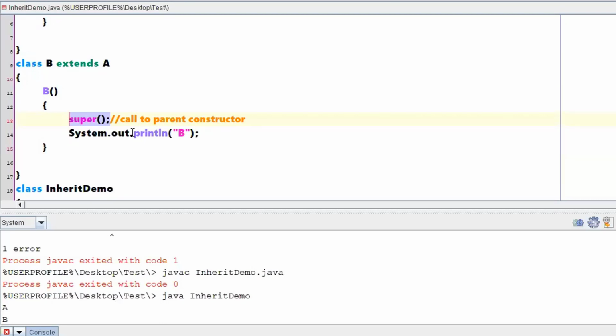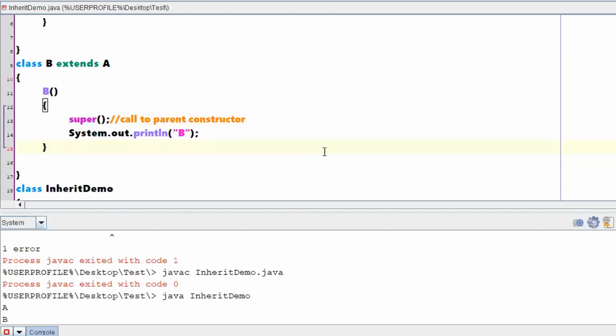This is the first conclusion, right? And when you are writing a super constructor, it should be the first statement in the constructor. If you are not writing it first, then you will get a compile time error itself. It will not even go to runtime. Clear with these conclusions?